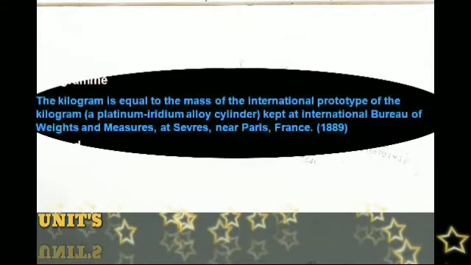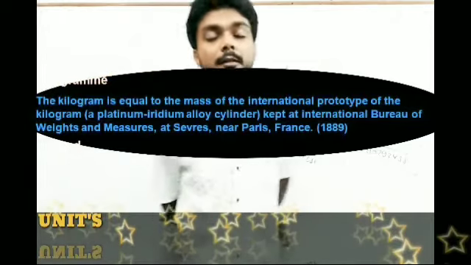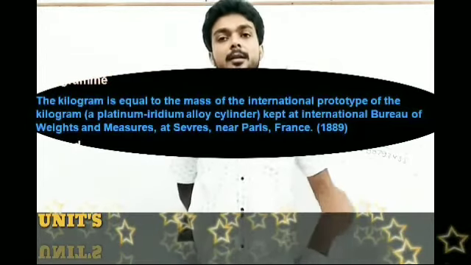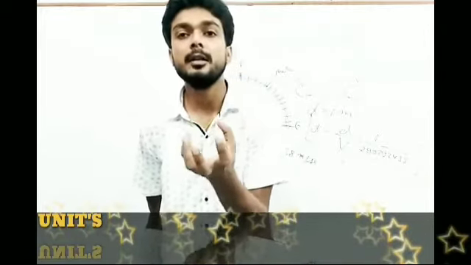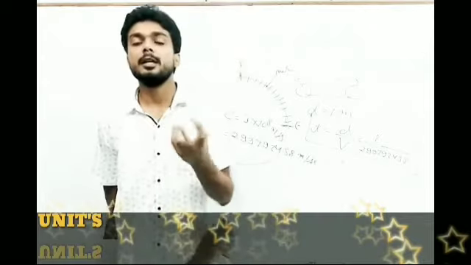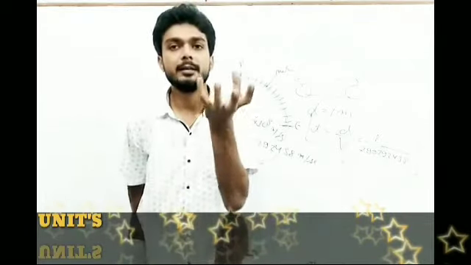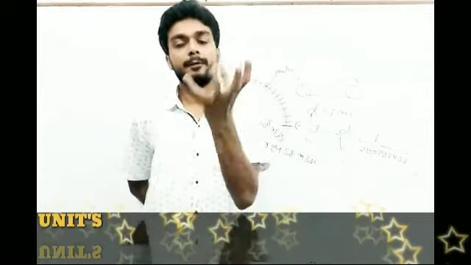Kilogram is equal to the mass of the international prototype of kilogram, and this kilogram is a platinum iridium alloy cylinder kept at the International Bureau of Weights and Measures at Sèvres near Paris, France. The kilogram was defined in 1889. This is the mass of a platinum iridium cylinder placed at the International Bureau of Weights and Measures in Paris, and the mass of that kilogram is fixed.